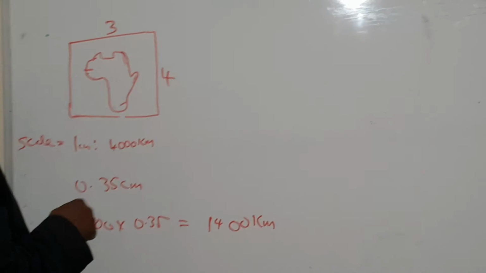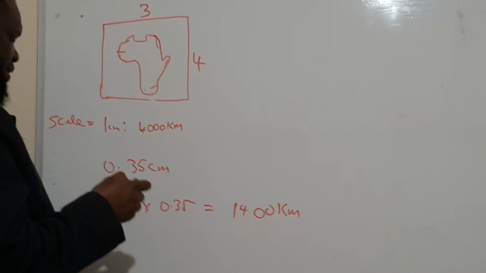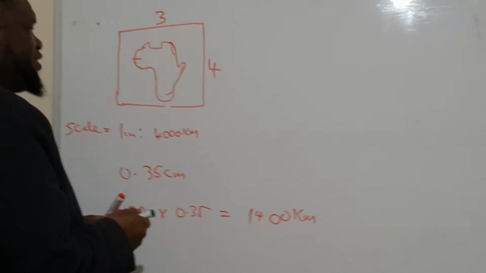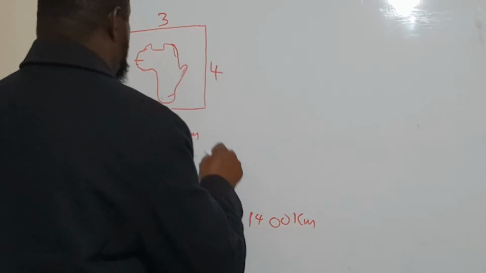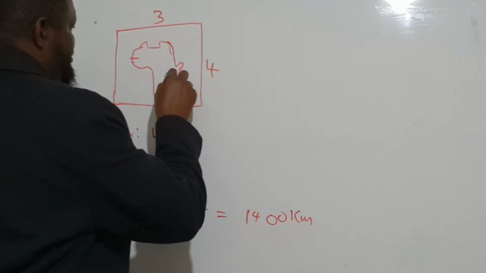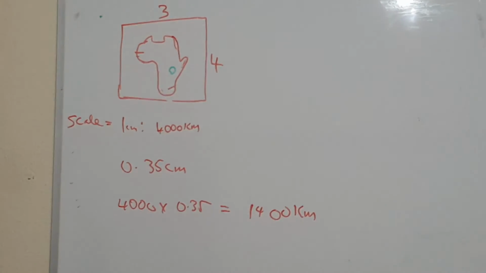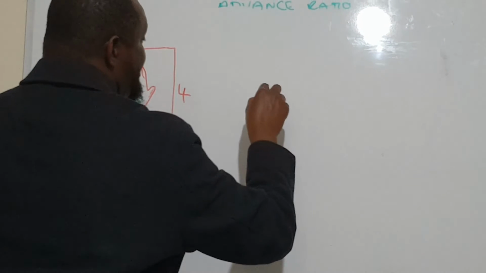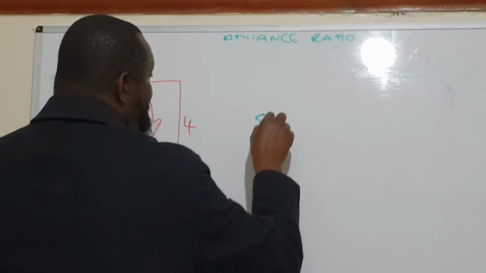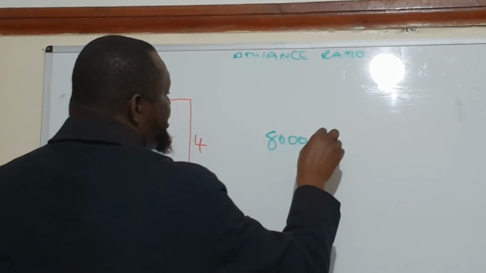Now let's say they twist the question around and say the real size of Zimbabwe, okay, Zimbabwe is around here, near South Africa, is 8,000 kilometers square.